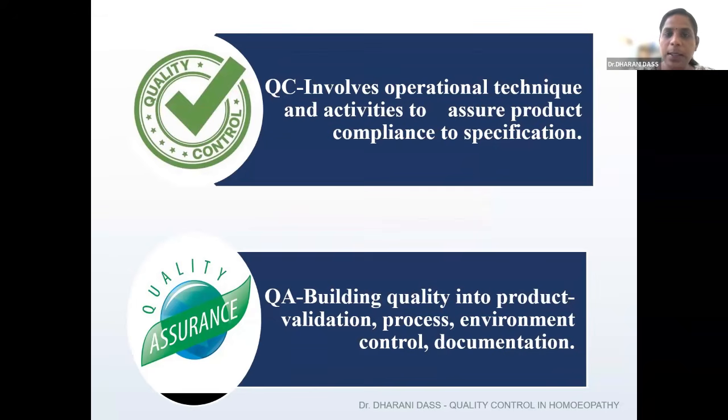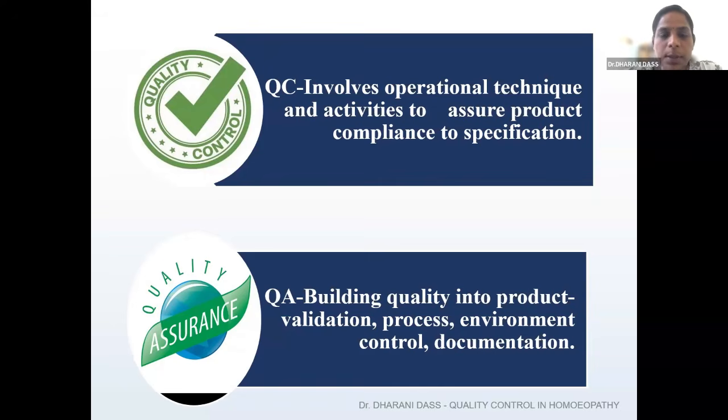Okay. So quality control is the various techniques which are involved in the production. That means right from the raw material till the finished products, various analytical techniques will be involved in order to bring the assured product into compliance with the specification as per our HPI. This we call quality control.